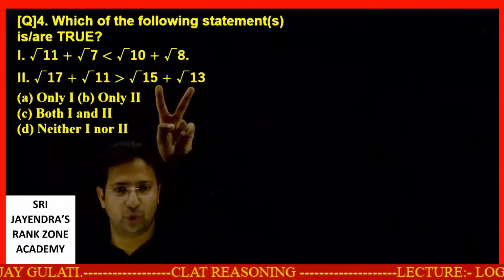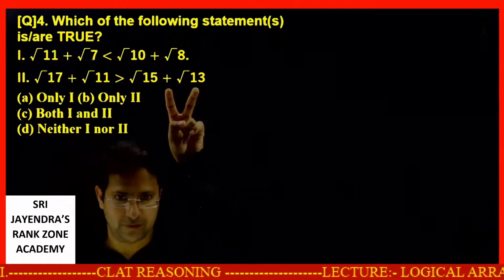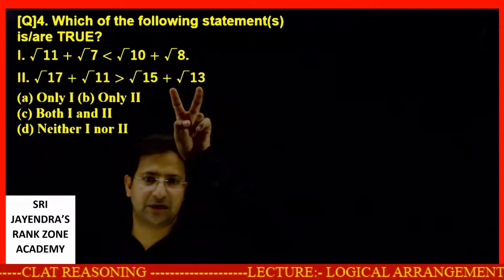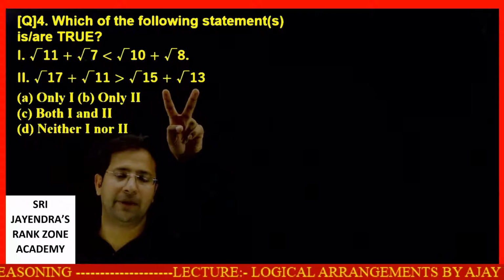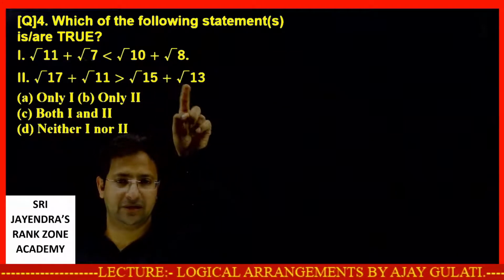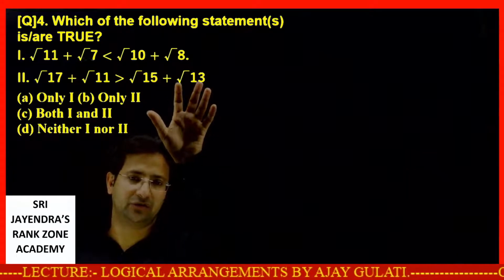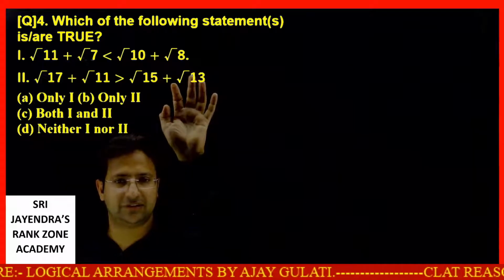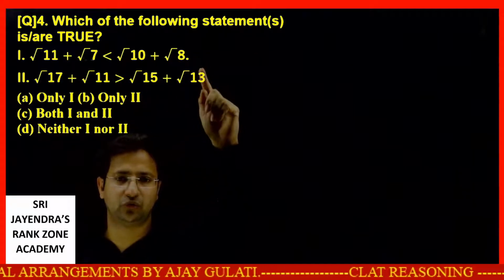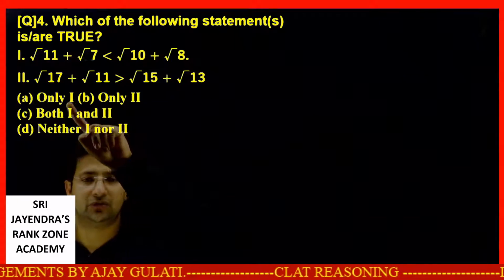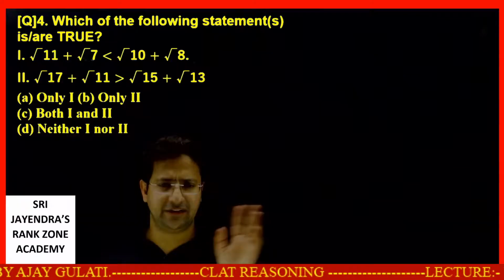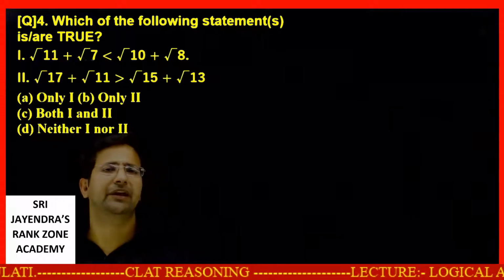So this product is more. Since this product is more, this should be greater. So this sign is wrong. So the first statement is true, the second statement is wrong. The answer is only one. I'll cover each and everything about this question in detail. Just give me a second.